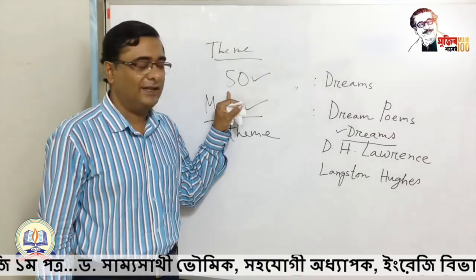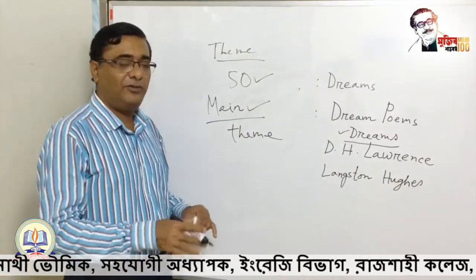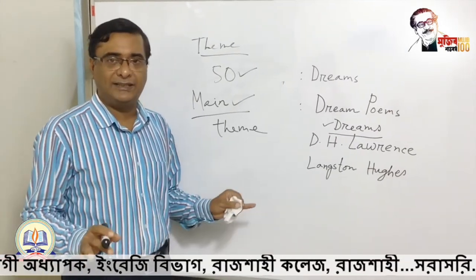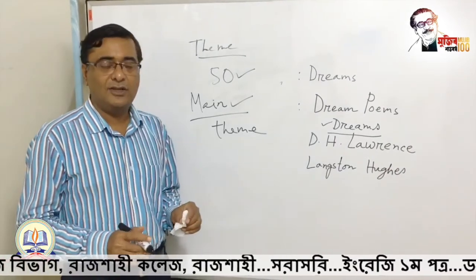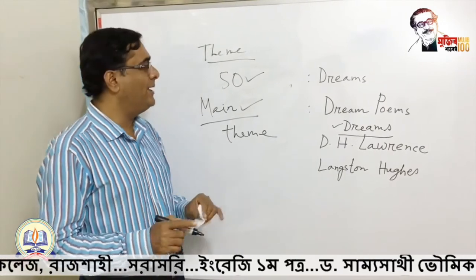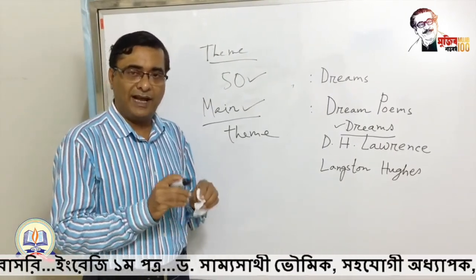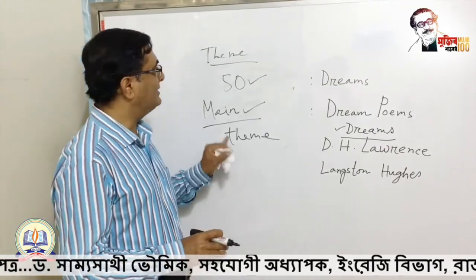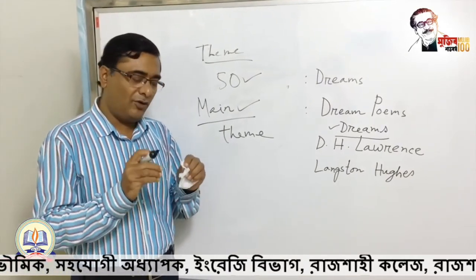Don't cross the limit. The other things like not giving quotations, avoiding first person, and not giving examples are common in both theme writing and summary writing. So remember, the last point I want to confirm to you is that theme writing is basically focused on the main idea of either the passage or the poem, and summary writing is basically to write something in brief.